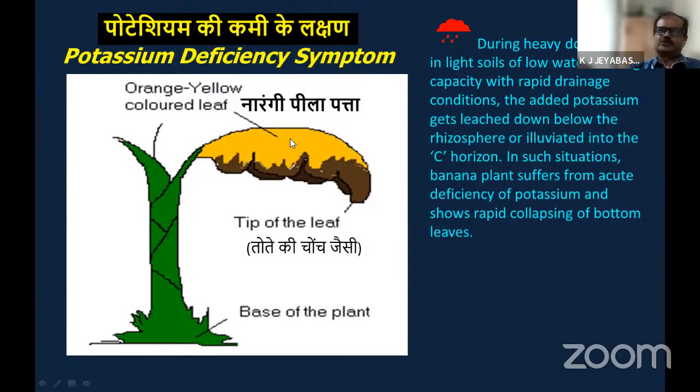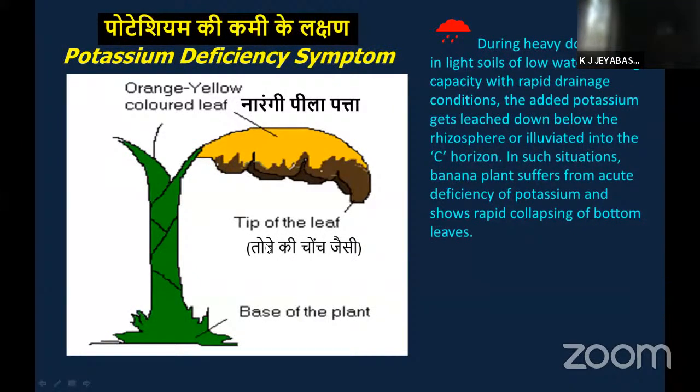It is not pure yellow; it is an orange yellow coloration. At the same time, if you see the withering leaf, the tip of the leaf is bending, facing towards the base of the plant. It looks like a parrot beak shape. You can see this type of symptom. So this is called potassium deficiency.